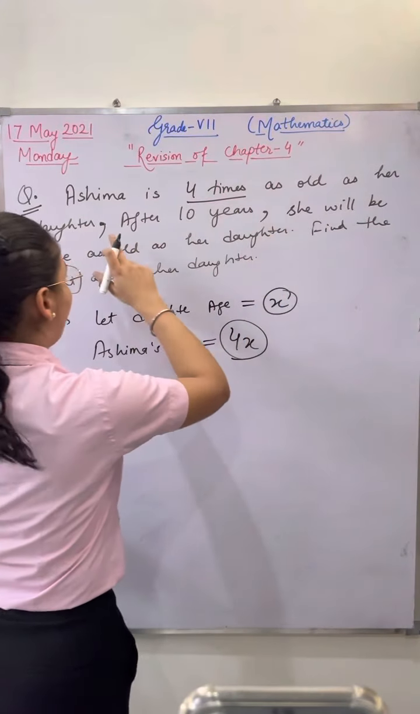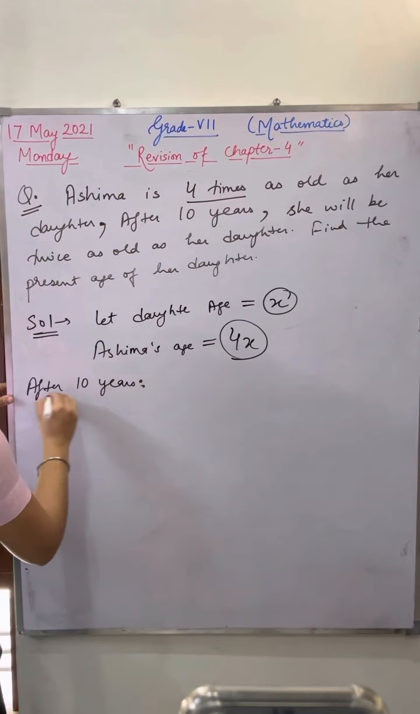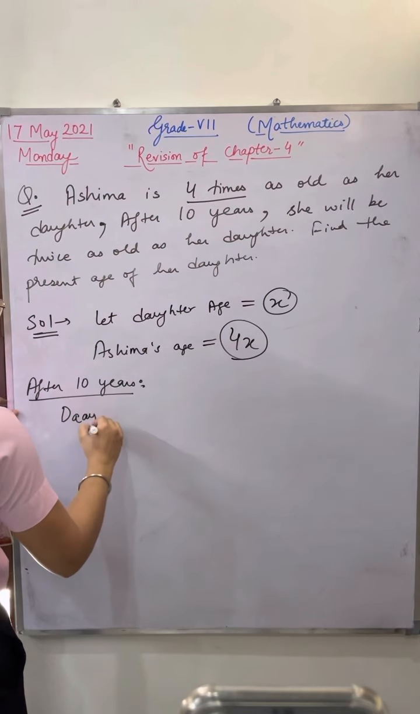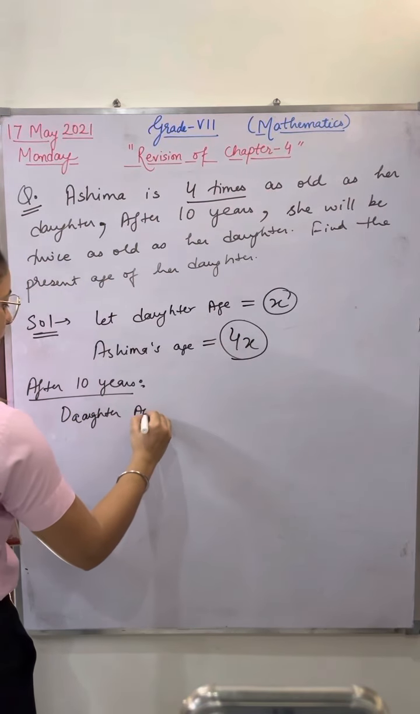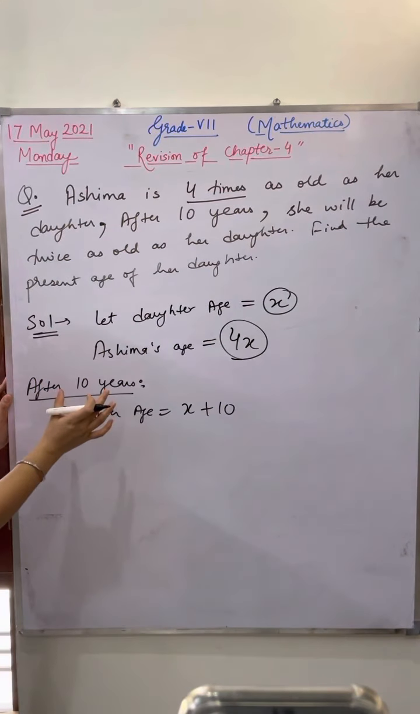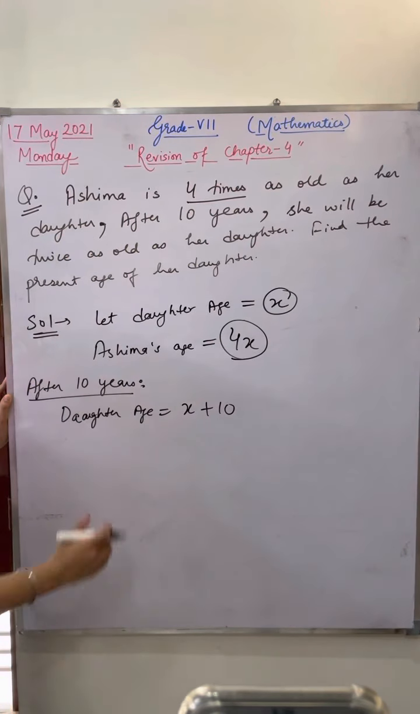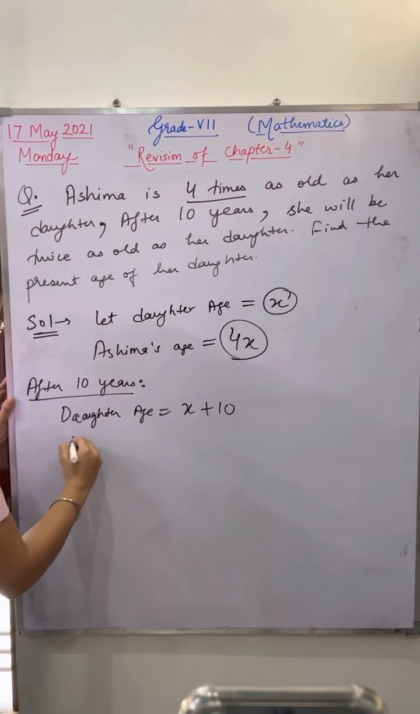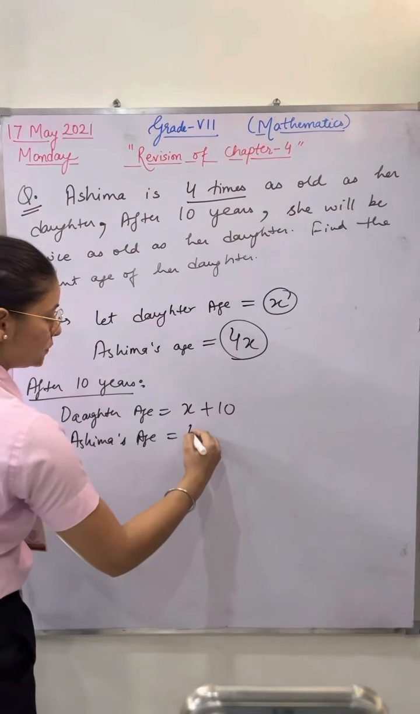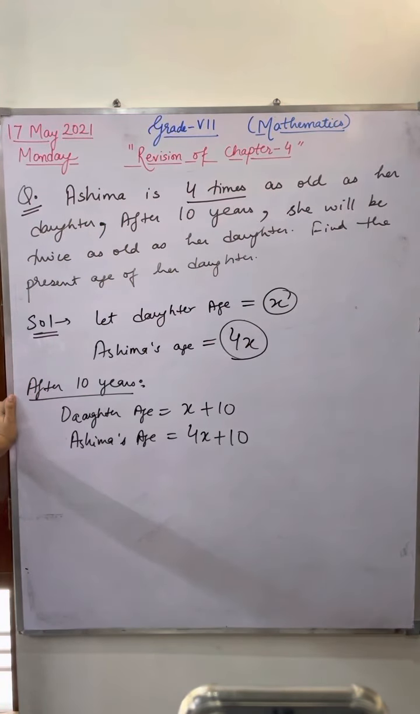Okay. Now, after 10 years, daughter age will be x plus 10. Whenever they write after 10 years, after 15 years, you have to add that much digit. Okay. After that, Ashima means mother's age. Ashima's age will be 4x plus 10. 4x plus 10. Okay?